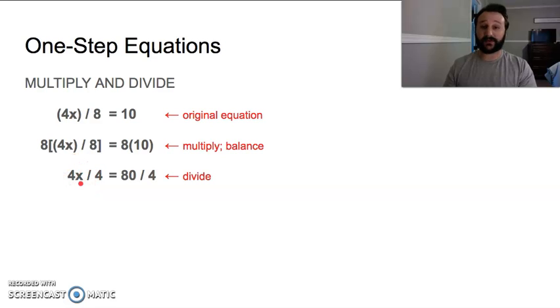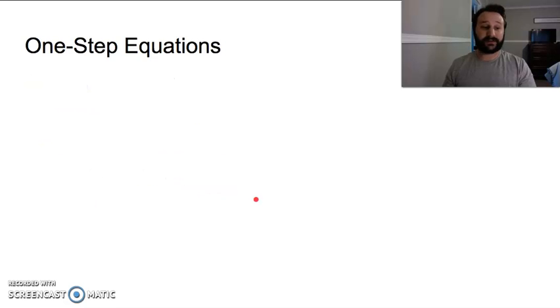Remember, we want to get x quarantined all by itself, okay? No fun, no games, no playing with any other variables, okay? So it's just going to be right by itself. To do that, we got to divide by 4 on both sides. Remember, balance. X by itself, because 4 cancels out with 4. 80 divided by 4 is 20.